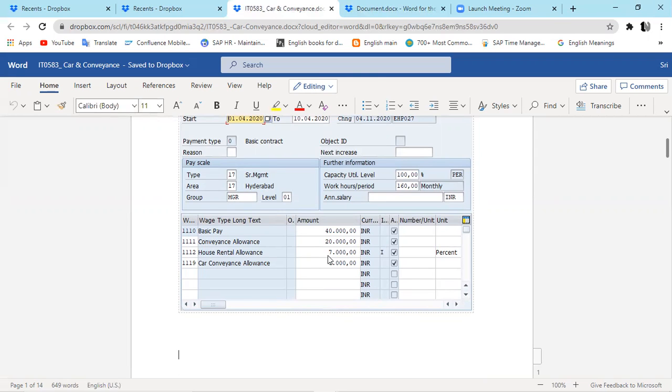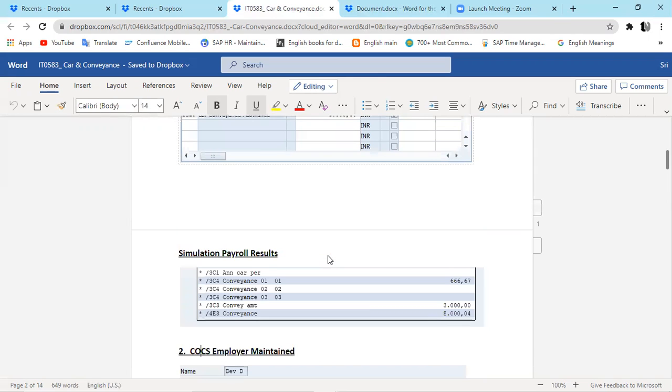It can also be a scenario like this, where you have the results of the employee's simulation payroll. So accordingly, the wage types have been generated in the simulations. Okay, great. 3C3 conveyance amount is 3,000 here. How much have you maintained? 3,000, sir. Okay, great. So accordingly, that is for you.